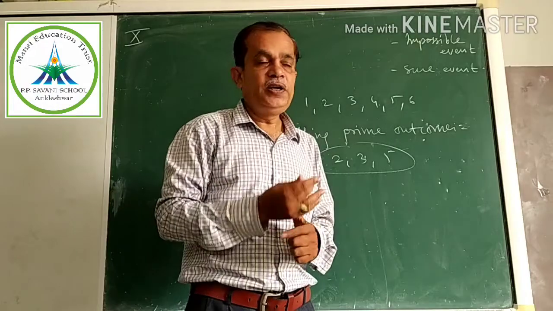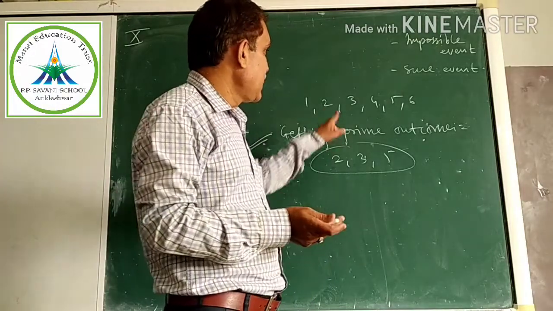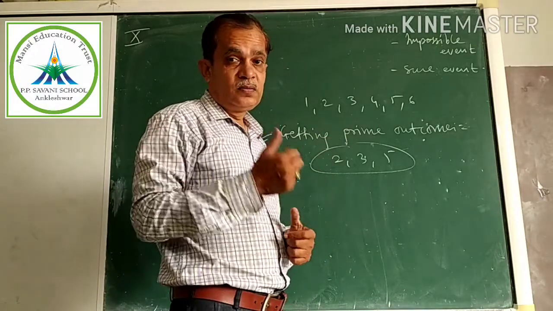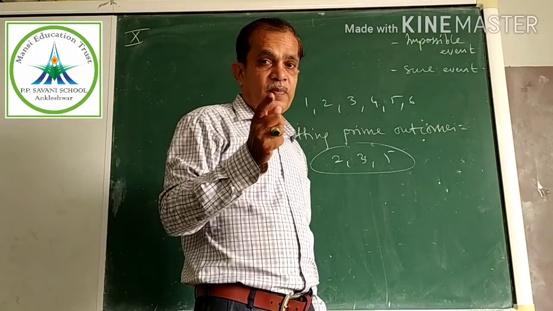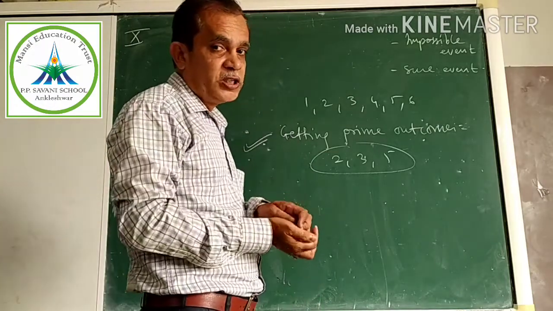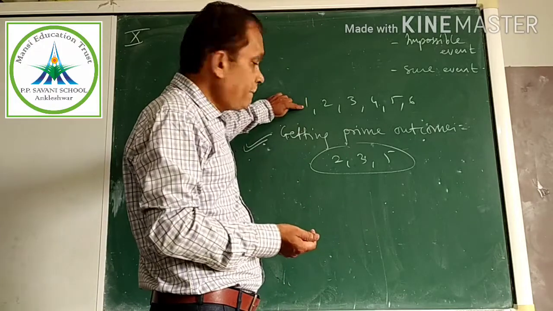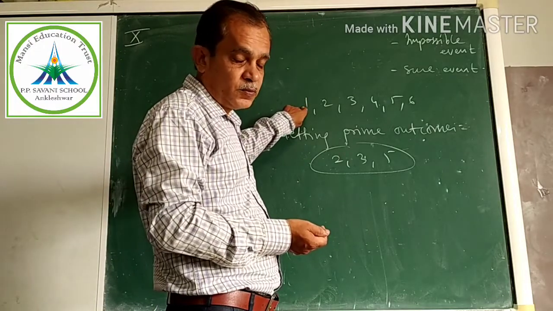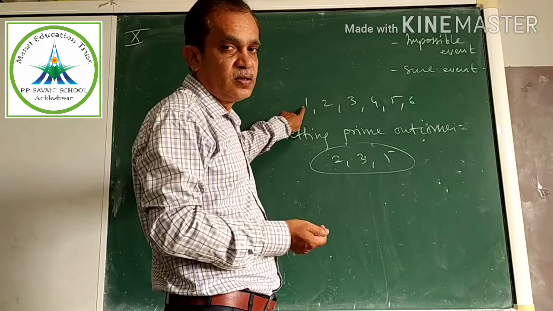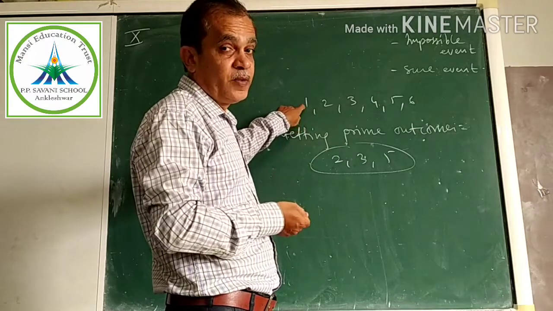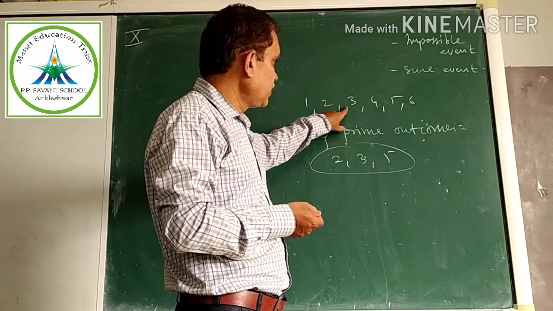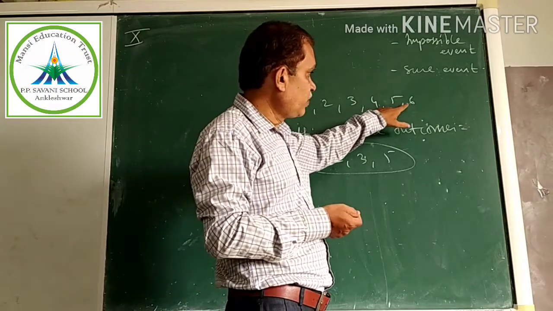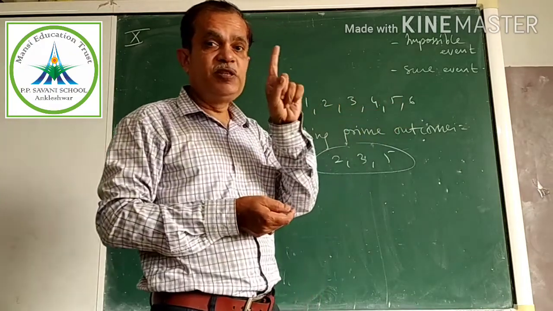Okay. Now look here. In the same game of throwing dice, what is the probability of each outcome? Very good, 1/6. We discussed this last time. Probability of getting 1 or 2 or 3 or 4 or 5 or 6 is 1 out of 6, that is 1/6.